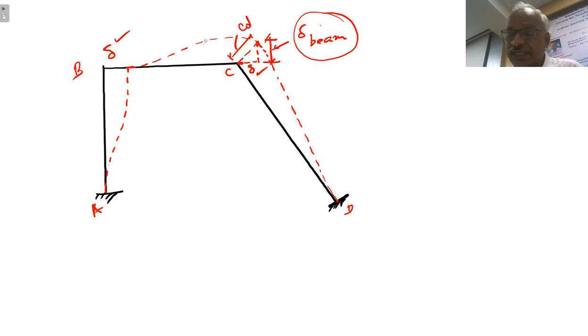Once that is calculated, for this it will be both 6EI delta by L square. For the column CD, compared to the left support, right support goes down, again it is minus 6EI delta by L square. For the beam, both will be plus 6EI delta by L square. For columns it will be minus minus, for beam it will be plus, because the right support moves up.